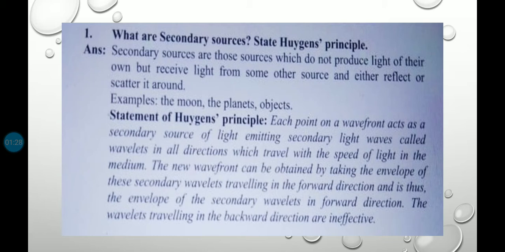Then you have been asked to state Huygens' principle. The statement of Huygens' principle is: each point on the wavefront acts as a secondary source of light, emitting secondary light waves called wavelets in all directions, which travel with the speed of light in the medium. The new wavefront can be obtained by taking the envelope of these secondary wavelets traveling in the forward direction. The wavelets traveling in the backward direction are ineffective.